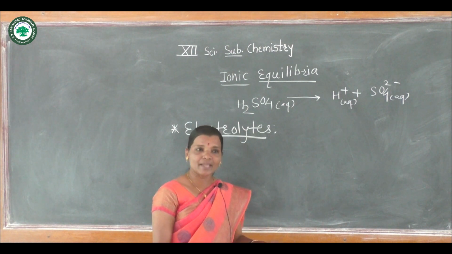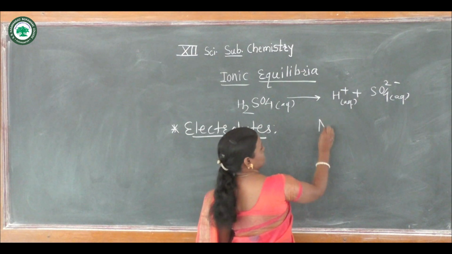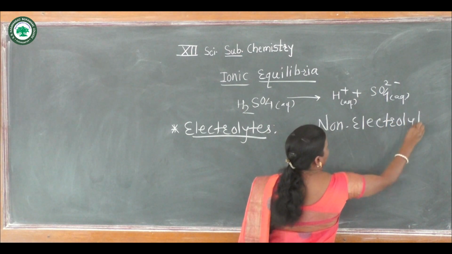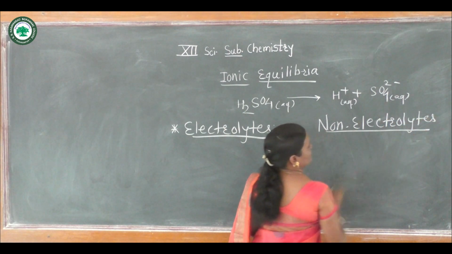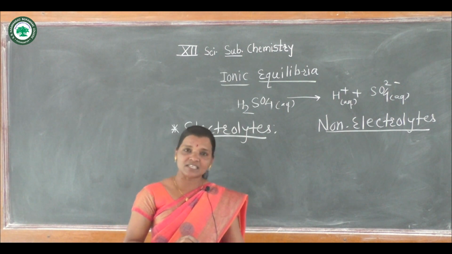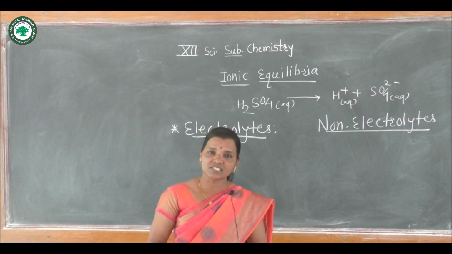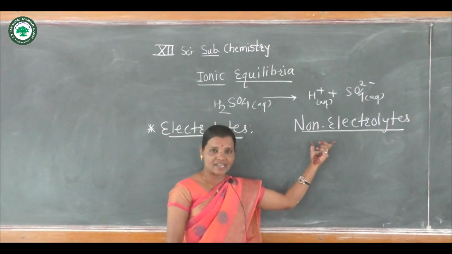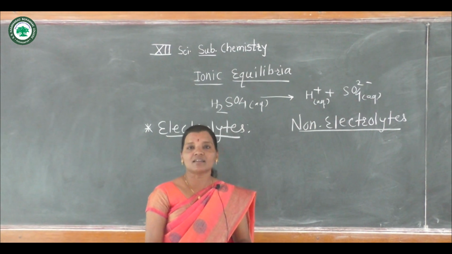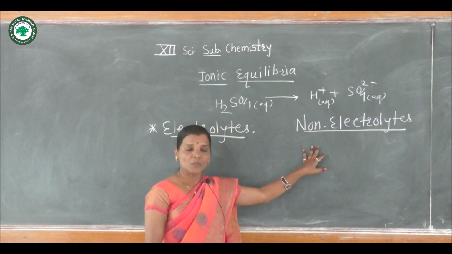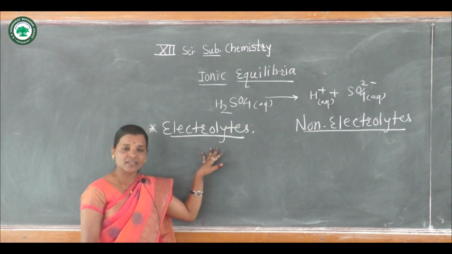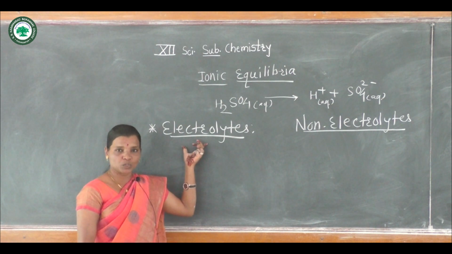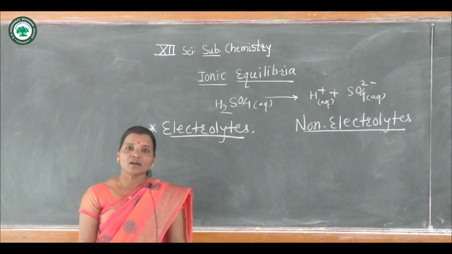And what is meant by non-electrolytes? Non-electrolytes means the substances which do not give ions in their aqueous solutions, that means when they are dissolved in water, they are not forming ions. Such substances are referred to as non-electrolytes, and electrolytes are giving ions in their aqueous solutions, and we are concerned with electrolytes. Electrolytes are of two types.